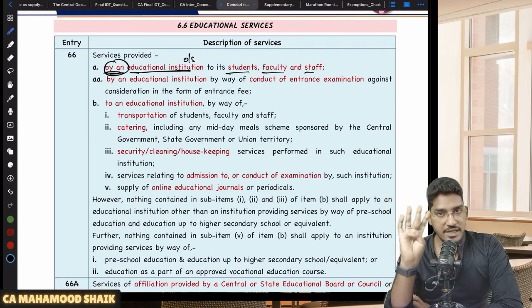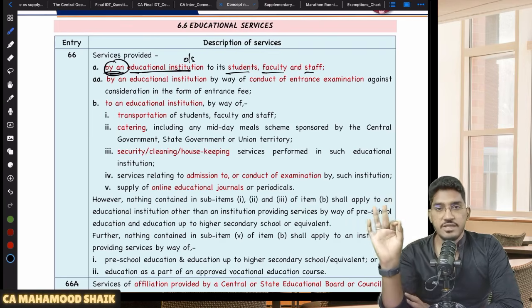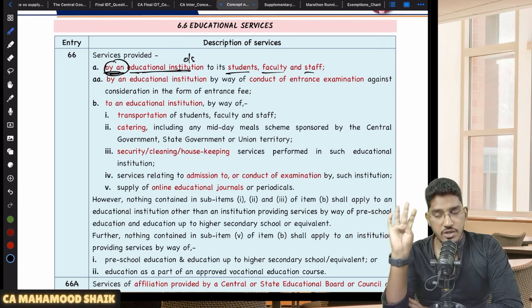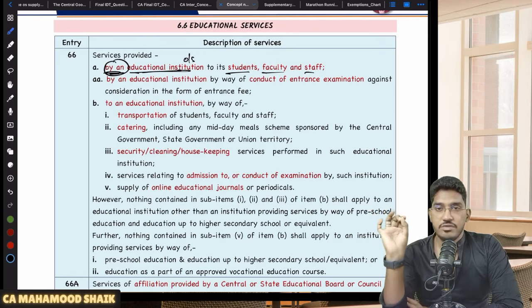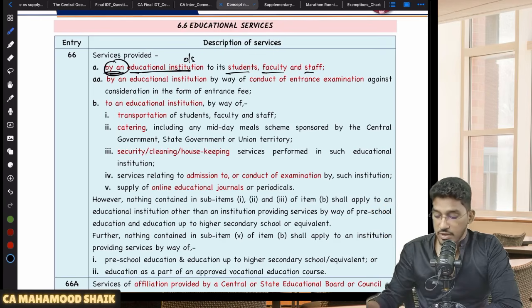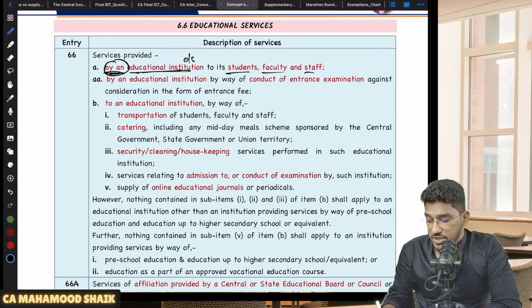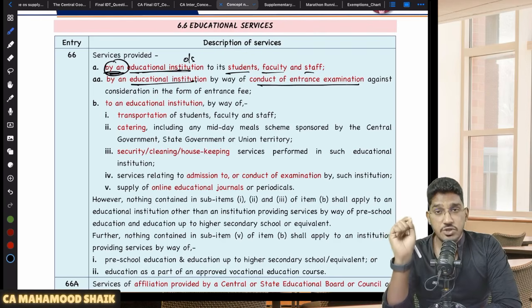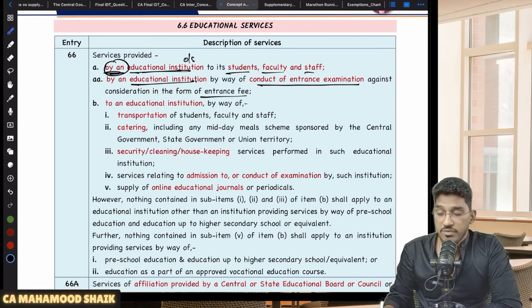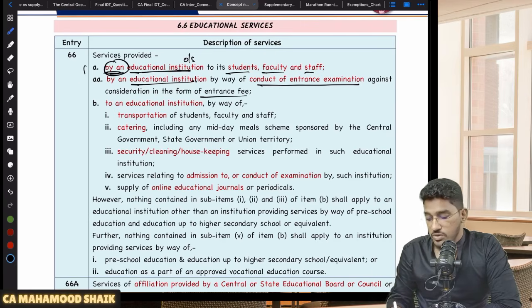Sir, tuition fees exempted, material fees exempted, uniform fees exempted, bus fees exempted. To the faculty, if they are providing services by way of transportation and all, exempted. To the staff, if they are providing services, exempted. Any service provided by the education institution, either to its staff, to its students, or to its faculty, exempted. Not just that, services provided by an education institution by way of conduct of entrance examination. If an education institution is conducting an entrance examination for which they are collecting the consideration in the form of entrance fee, exempt. This is also an outward supply.